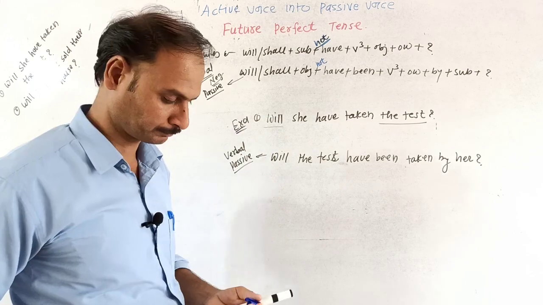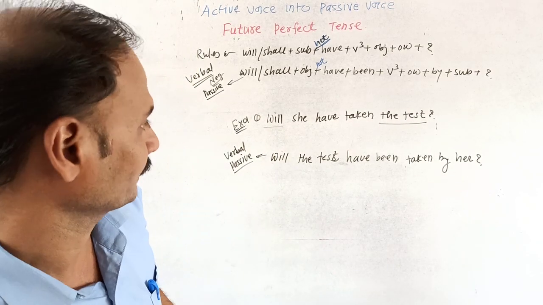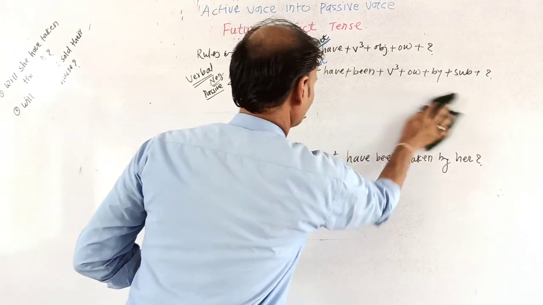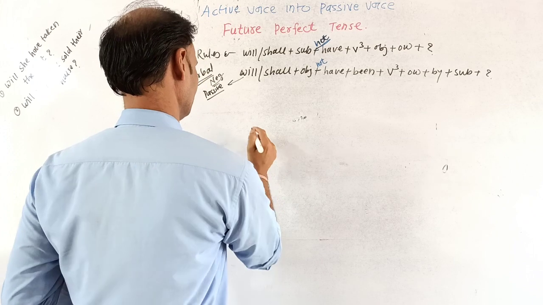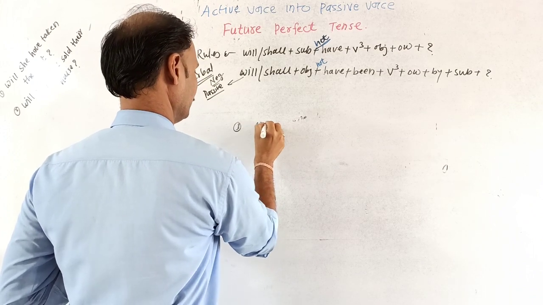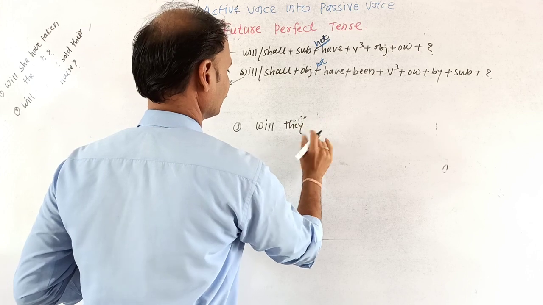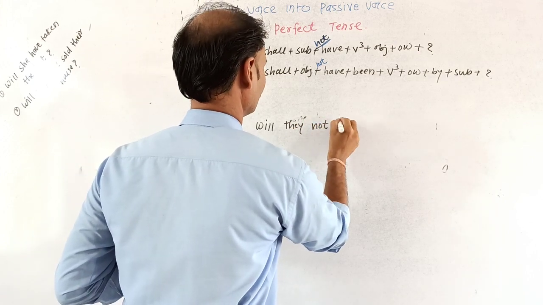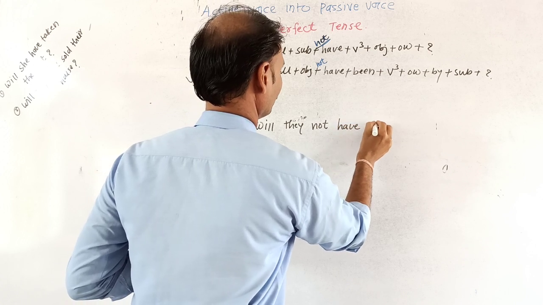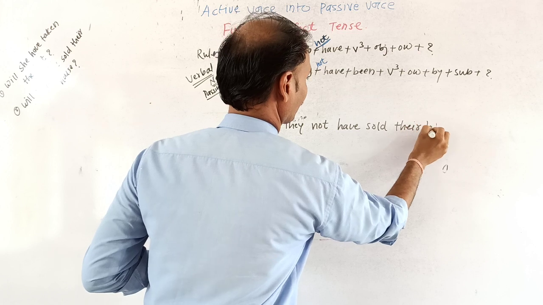We will go through examples. We are going to write on the whiteboard. Another example we will take. Will they have sold their house? Will they not have sold their house?